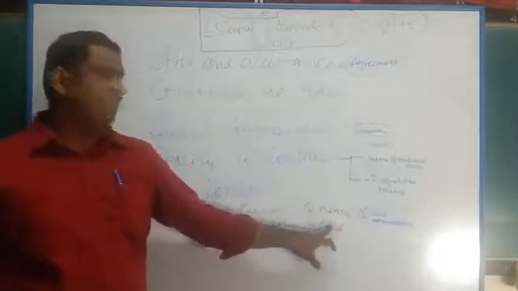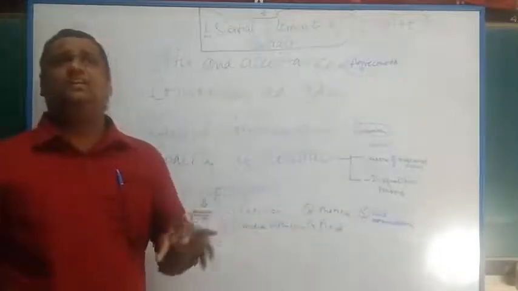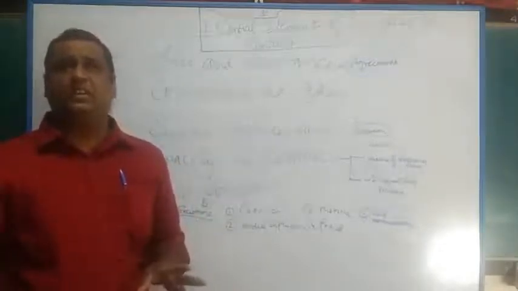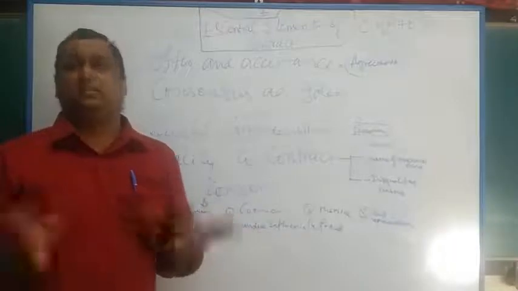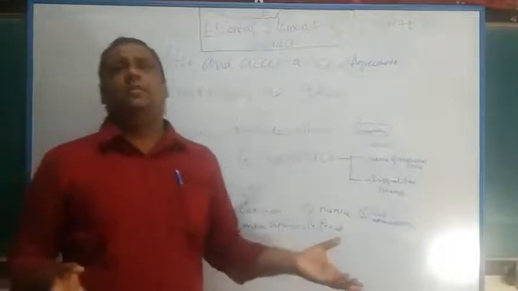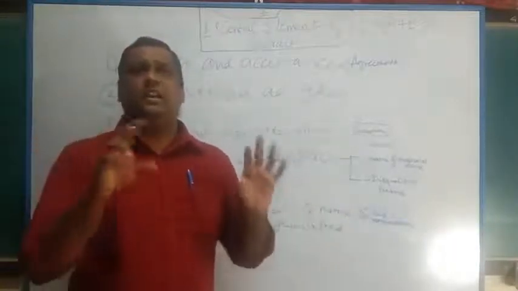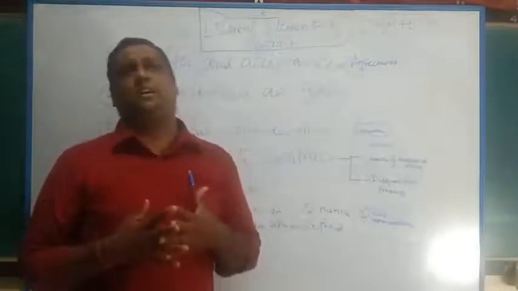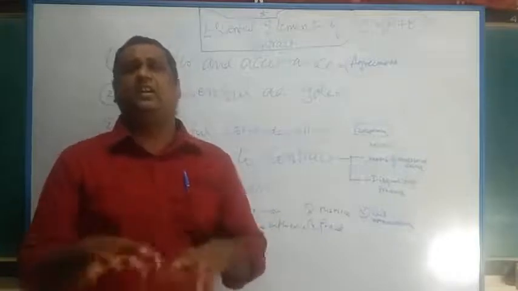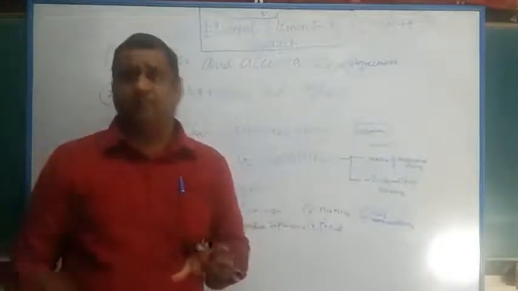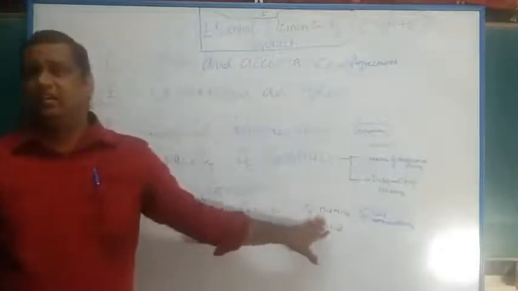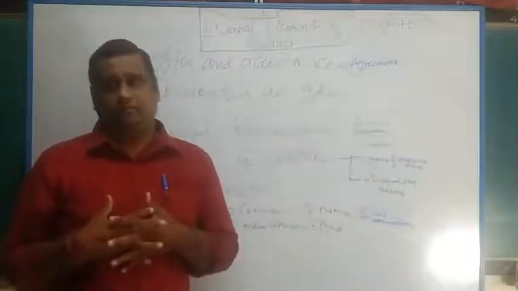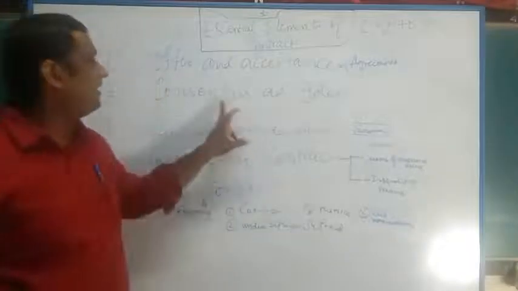Obviously, the contract is void because both the parties are under a common mistake. If only one of them is under mistake and the other party knows it, there is probably an opportunity for correction. Because the other party would tell the former party, hey, you have made a mistake, so you need to correct this, so we need to enter into mutual agreement. Based on the advice of the other party, the former party would correct it and they enter into agreement. There is always a chance of correction. But in the case of bilateral mistake, there is no such chance, because both the parties are under mutual mistake. Obviously, this is the result of consensus ad idem.